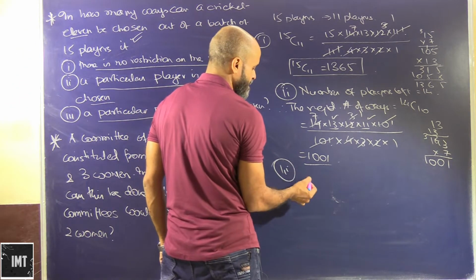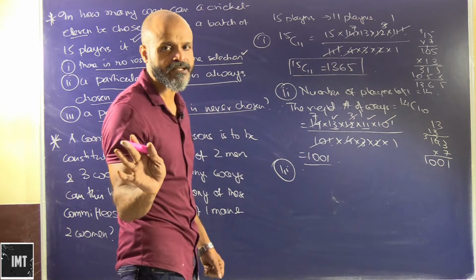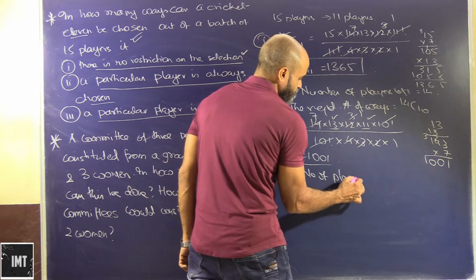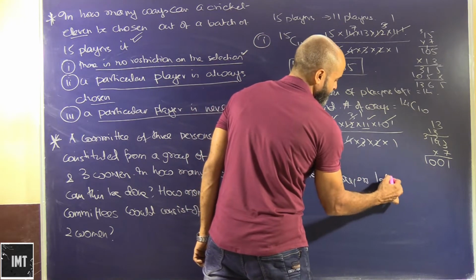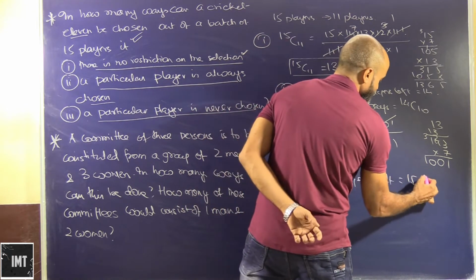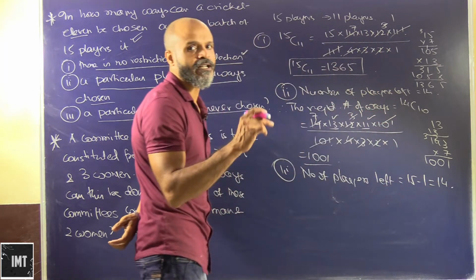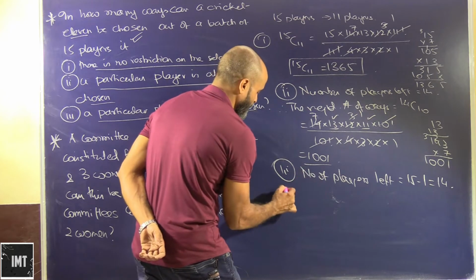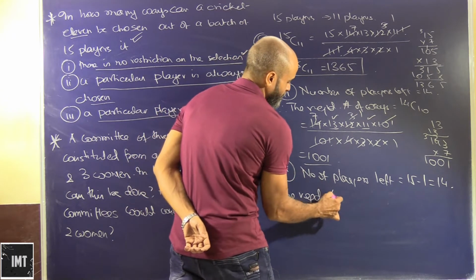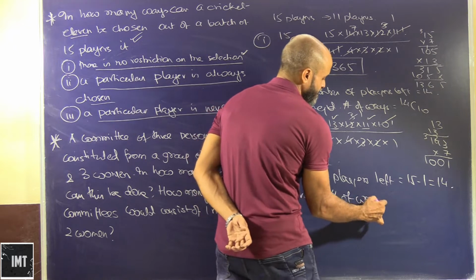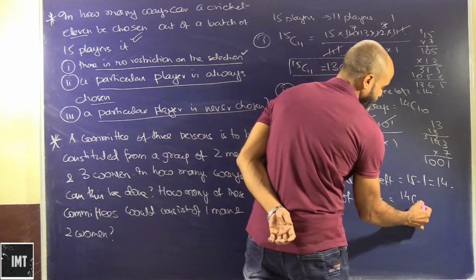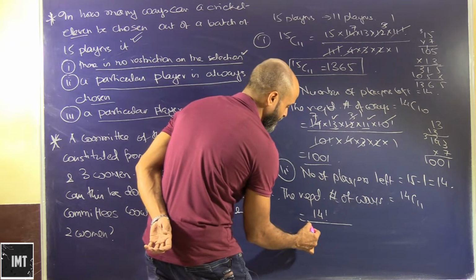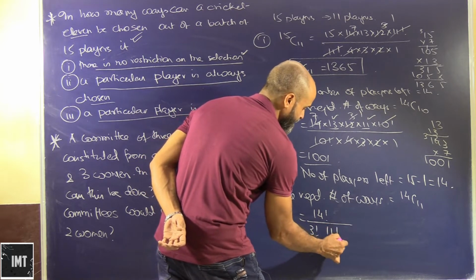See, 15 players are there, out of which one particular player is never chosen. So we will be left with 15 minus 1, that is 14 players, and the number of players to be chosen is 11. Therefore the required number of ways will be equal to 14C11. That will be factorial 14 upon factorial 14 minus 11, that is 3 factorial, and 11 factorial.